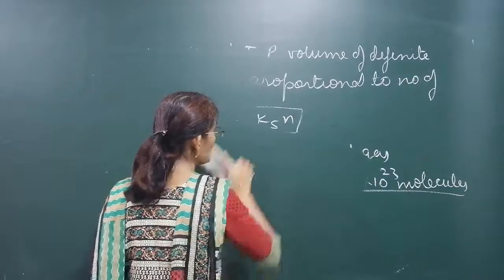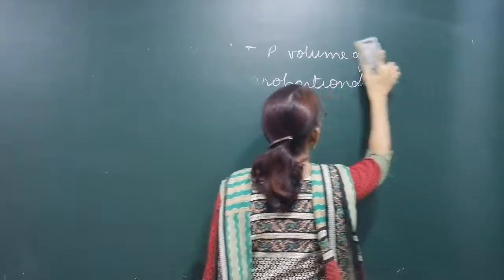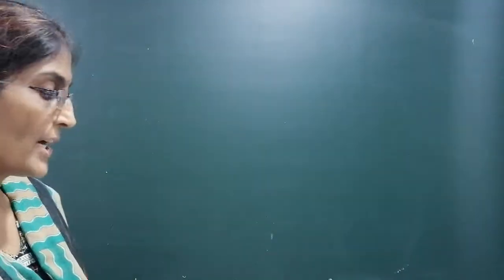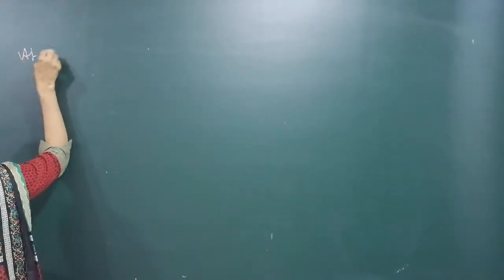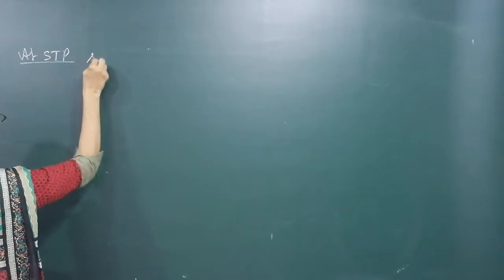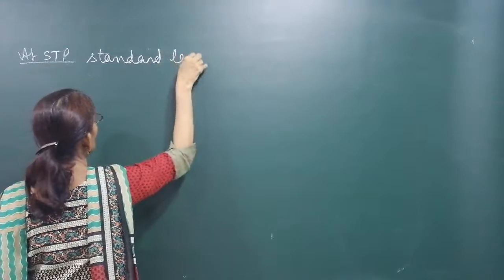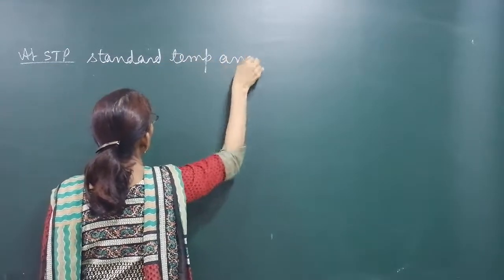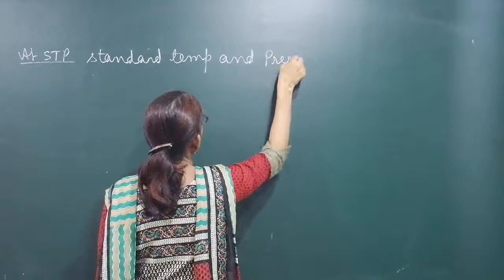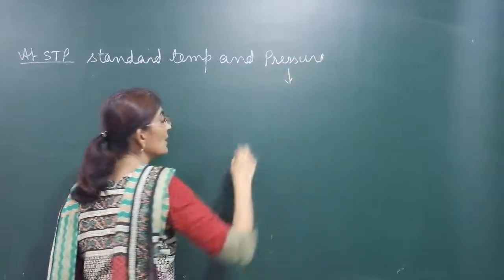STP, standard temperature and pressure. STP means standard temperature and pressure. At STP, volume of 1 mole of gas is directly proportional to its volume. What standard pressure is taken?